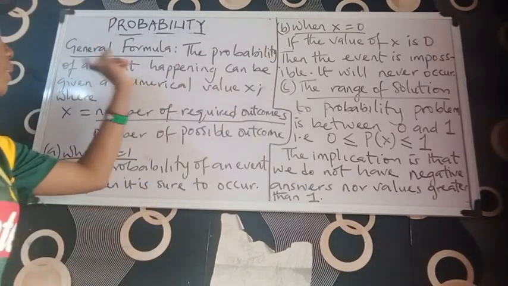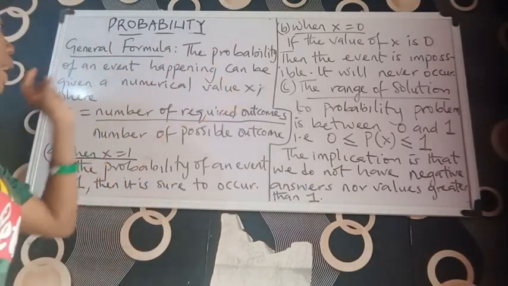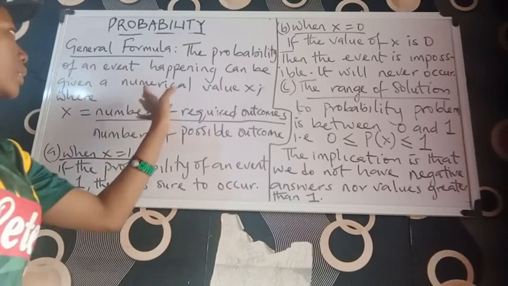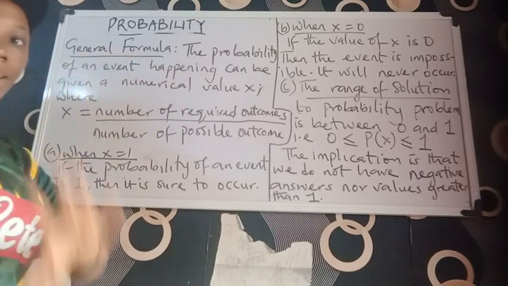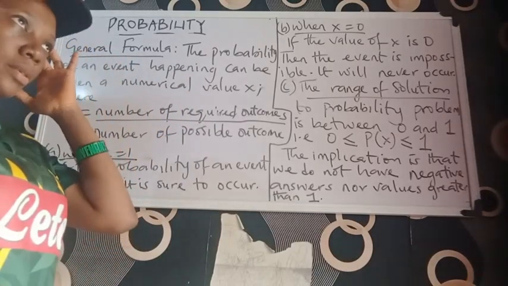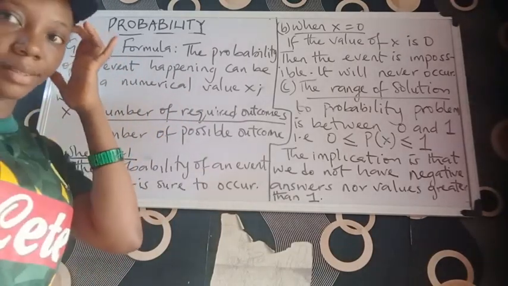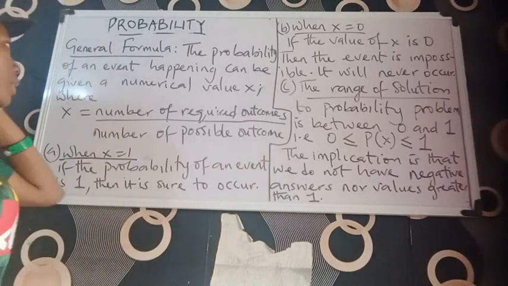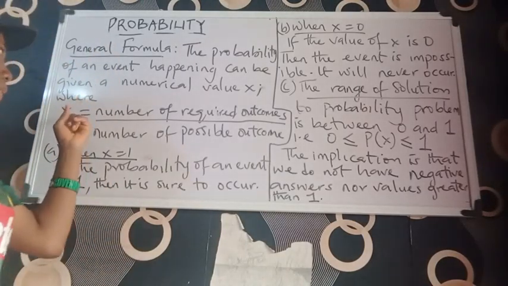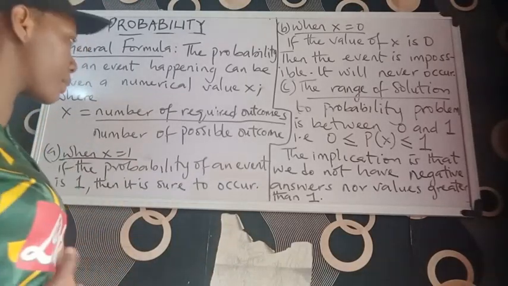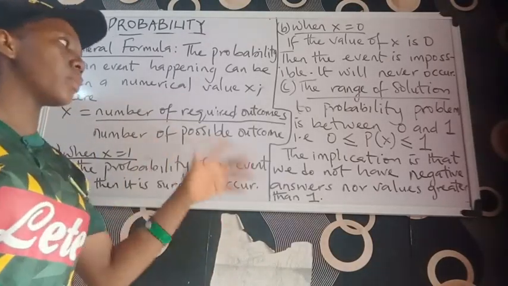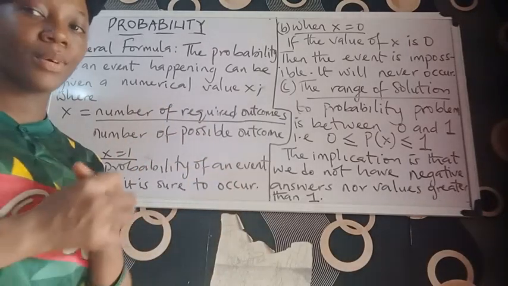So we'll be looking at the general formula for solving probability. The probability of an event happening can be given a numerical value x. We can regard it as x. That's what it means. So where x is equal to the number of required outcomes all over the number of possible outcomes.